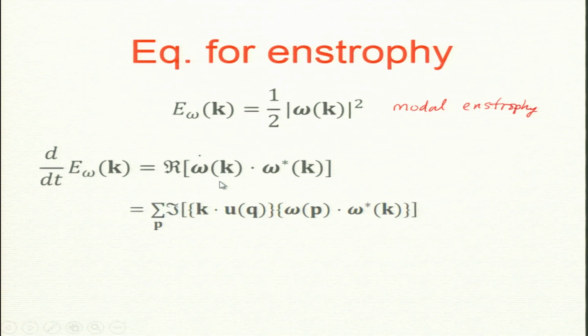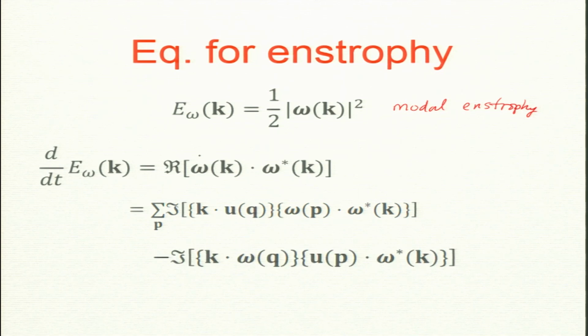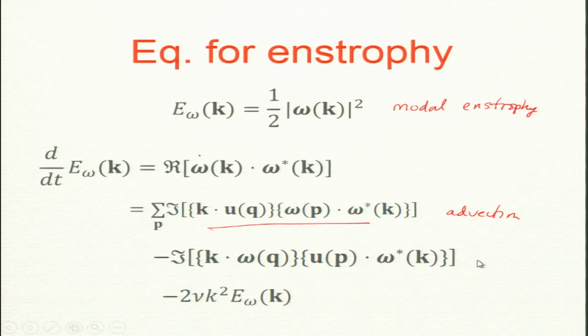So, omega dot has two terms, so entropy also will have two terms. This one is coming from advection, Q dot EQ. This is advection, the second one is stretching, and this is diffusion or dissipation, you may call it. Now, in the advection term omega is multiplied by omega, and here u is multiplied by omega, a dot product. Multiplication here is a dot product.